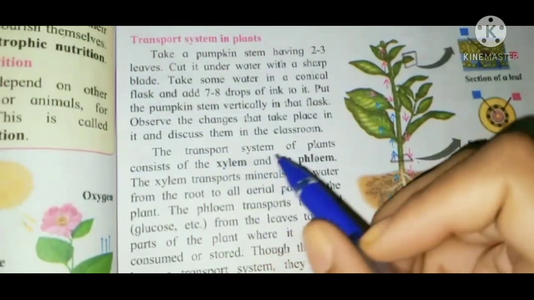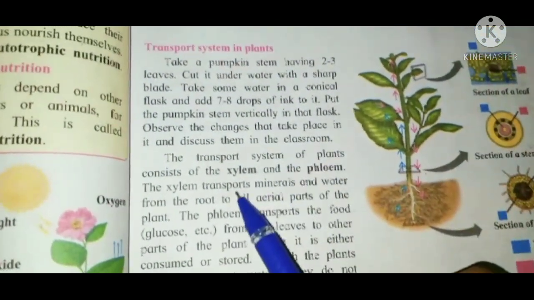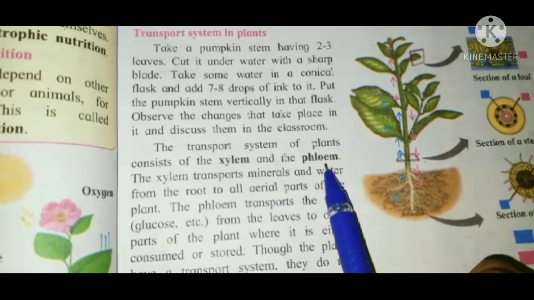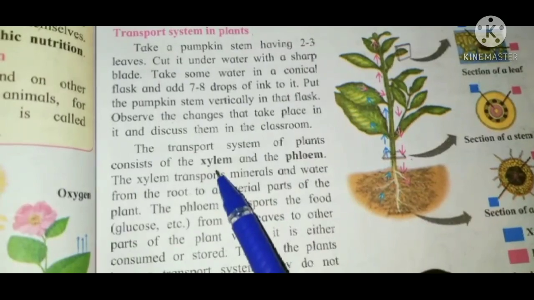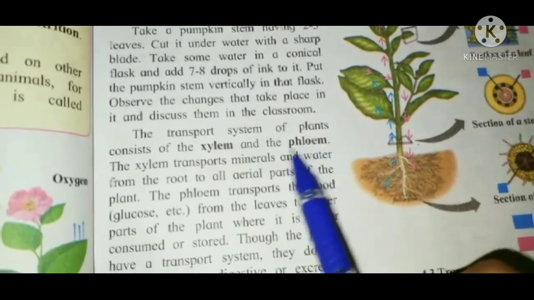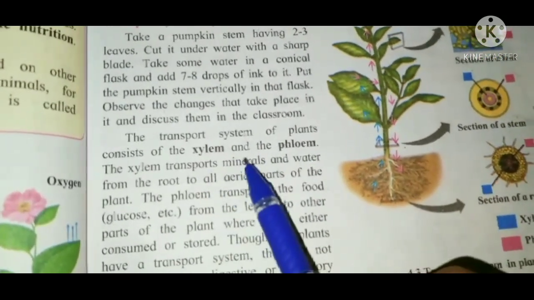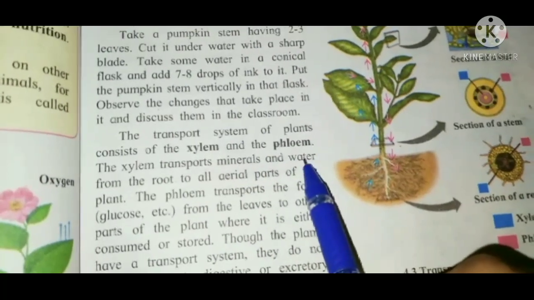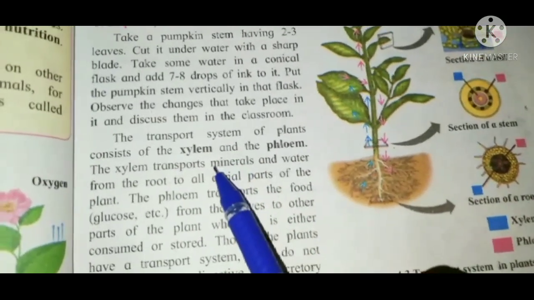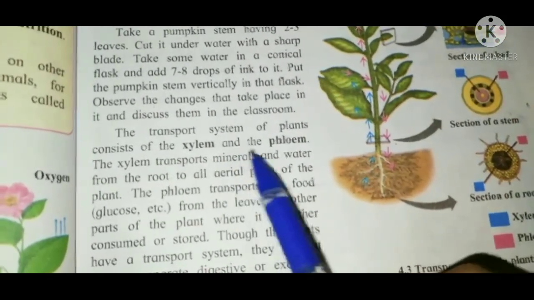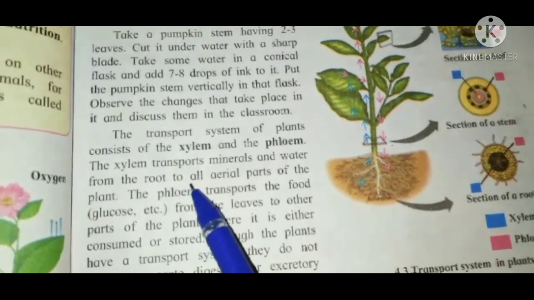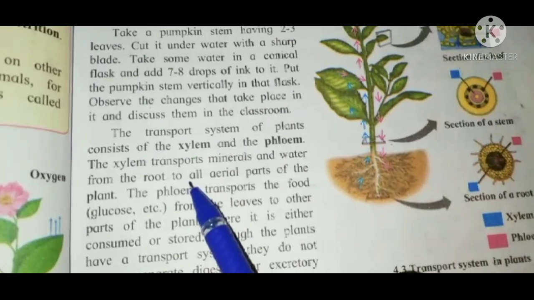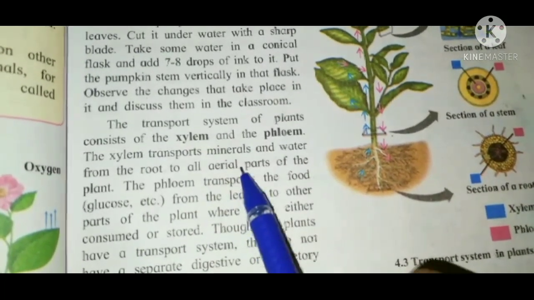The transport system of plants consists of the xylem and the phloem. The xylem transports minerals and water. What does the xylem transport? The xylem transports the minerals and the water from the root to all the aerial parts of the plant.